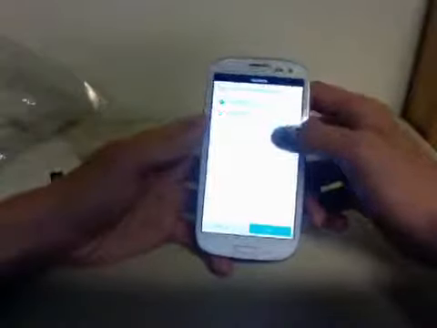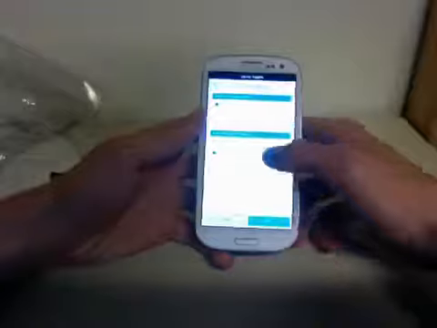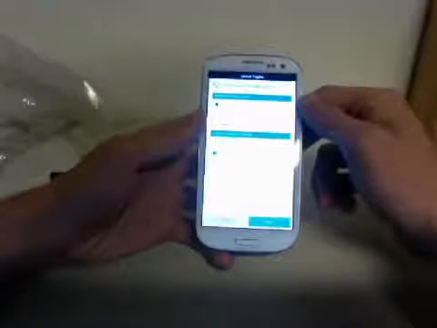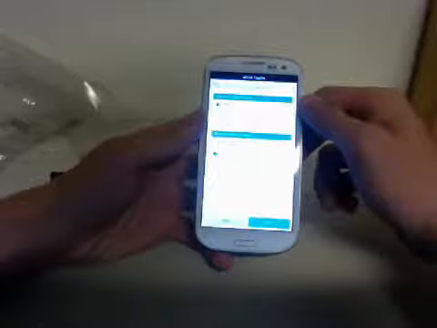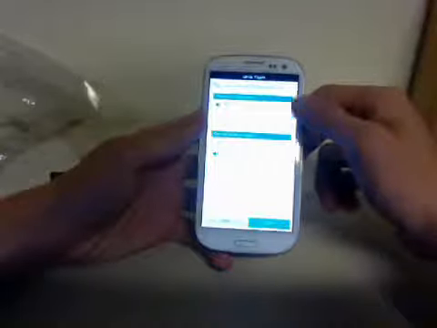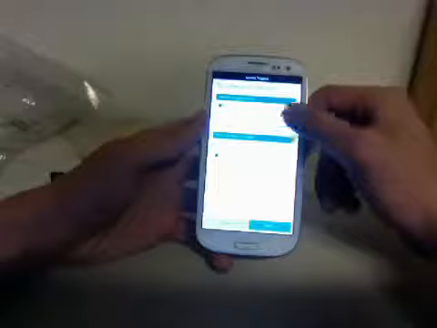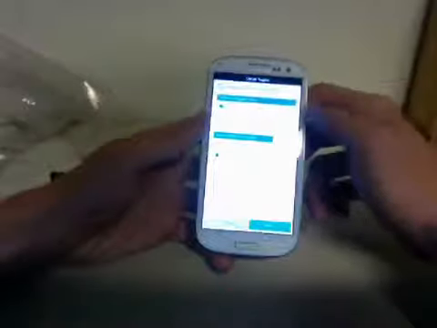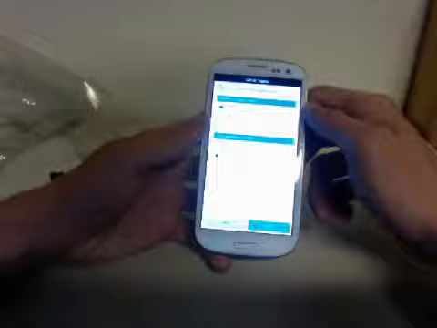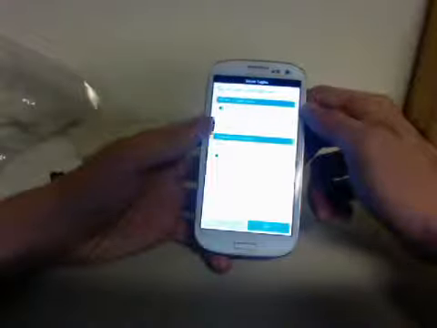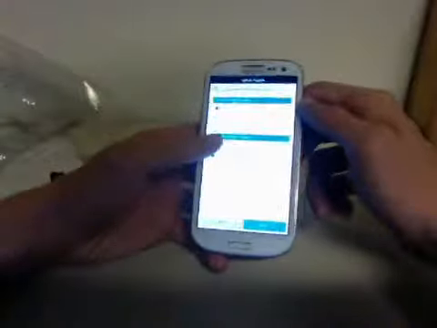Put Apollo on there. Swipe keyboard. Let's see. Toggle options. I guess I'll put... I'm gonna say... I'll just leave it 5.